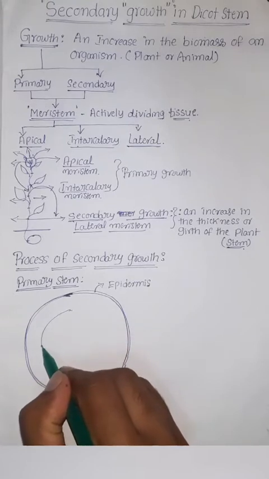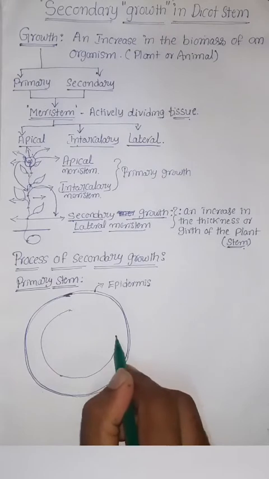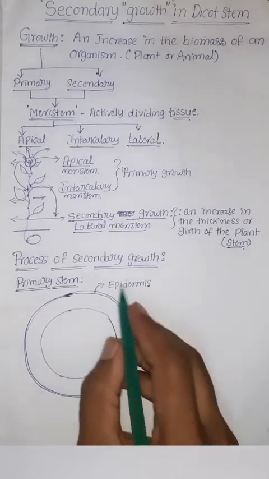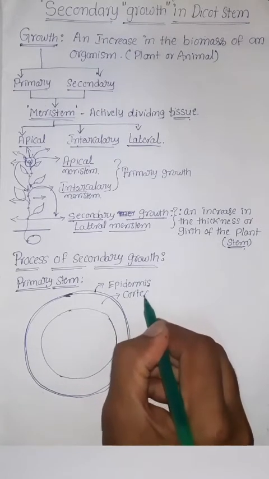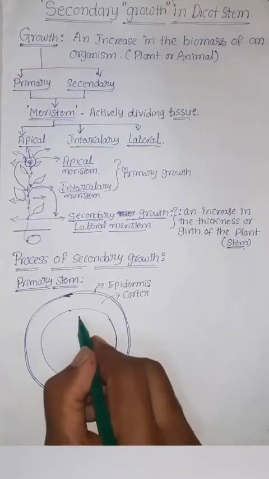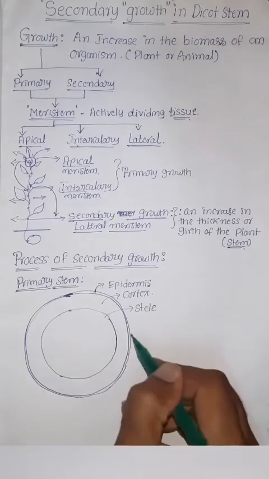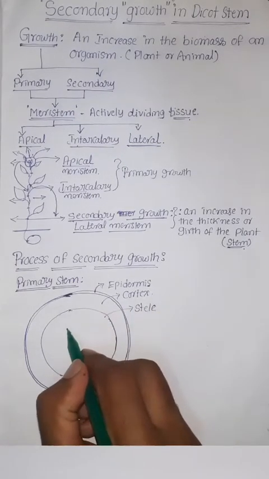Next, here it is endodermis, which is the last cell layer in the cortex. This is cortex. Inside endodermis, we can treat it as stele. In total we have 3 parts.